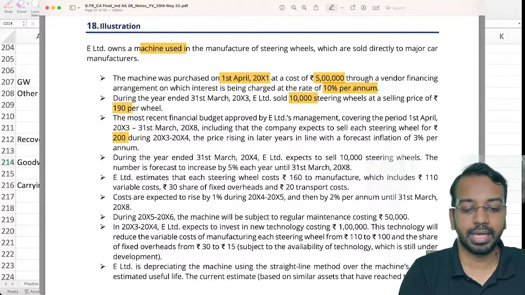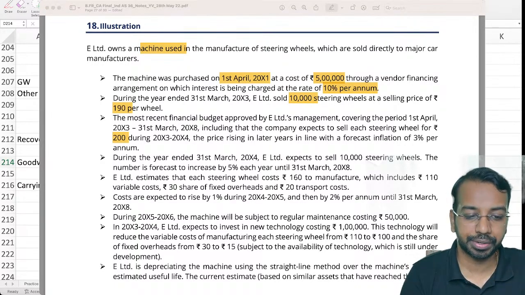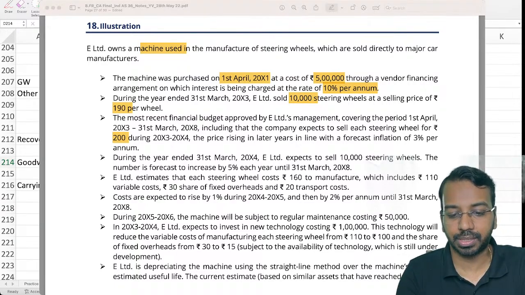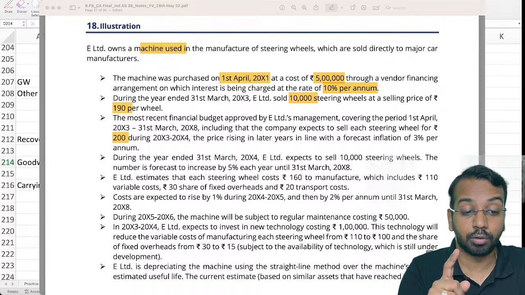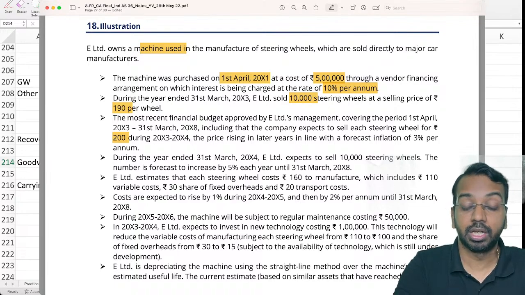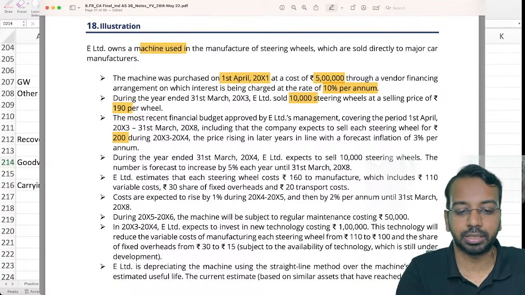So right now you are selling at 200. Every year it will go up by 3%. So 200 at 3% is 206. Then again another 3%. Like that you continue to increase. Now don't think 6 rupees per year. 200 into 3% is 206, 206 into 3%, add to that and continue.